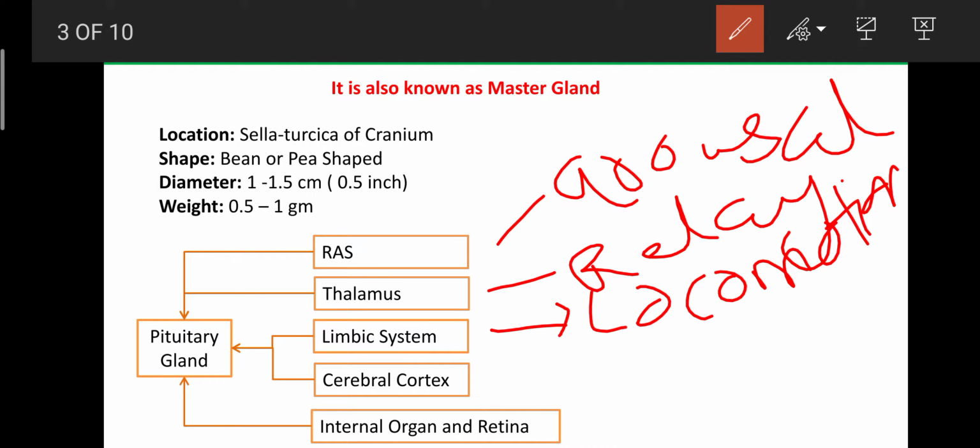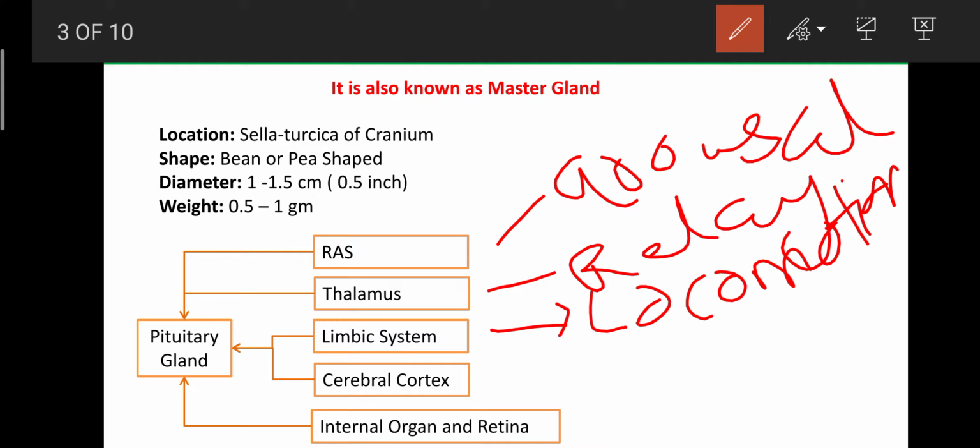See, the pituitary gland can adjust the blood pressure with the help of the adrenal gland by secreting ACTH, by gathering the information from the limbic system. So the limbic system sends information to the pituitary gland, whether the person is running, resting, or walking. That message reaches the pituitary gland. Then the pituitary gland secretes ACTH. Then ACTH enters the adrenal gland.